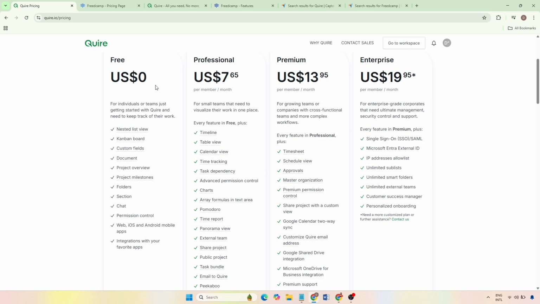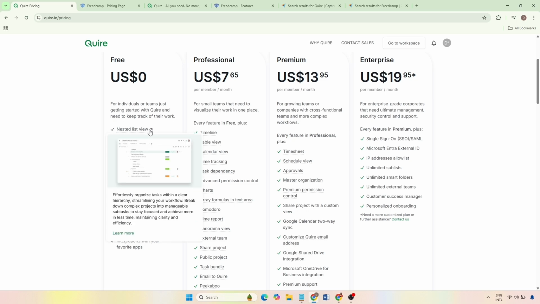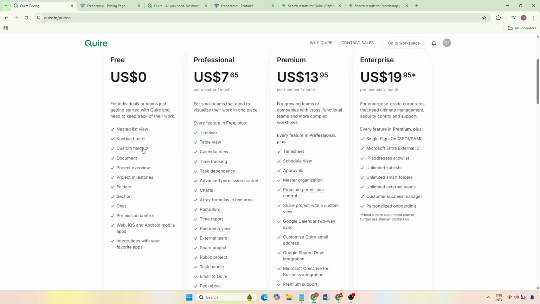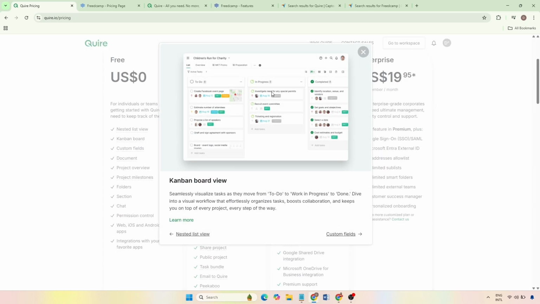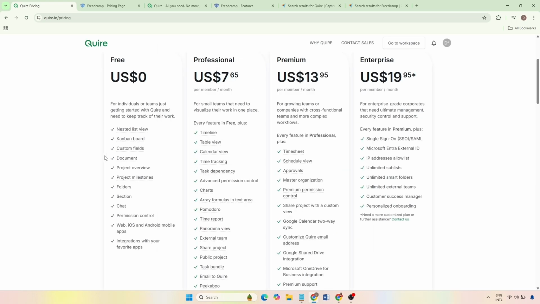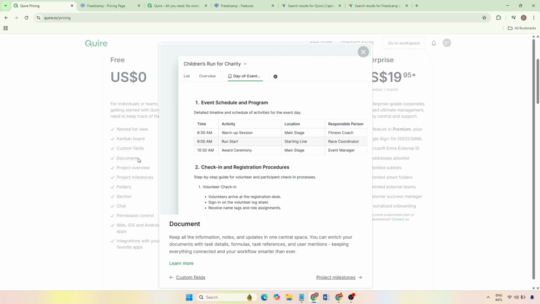You can create detailed task lists, assign tasks to teammates, set deadlines, add comments, attach files, and track progress without immediately hitting a paywall. For many users, this free plan alone is enough to manage real work effectively without feeling restricted or pressured to upgrade too early.